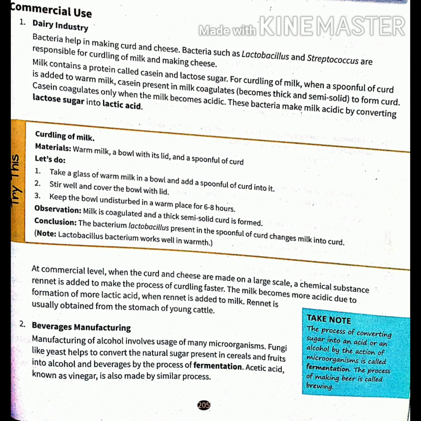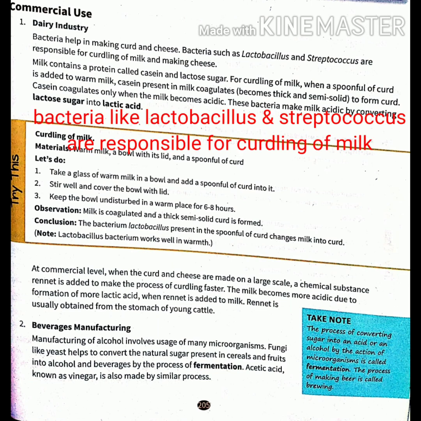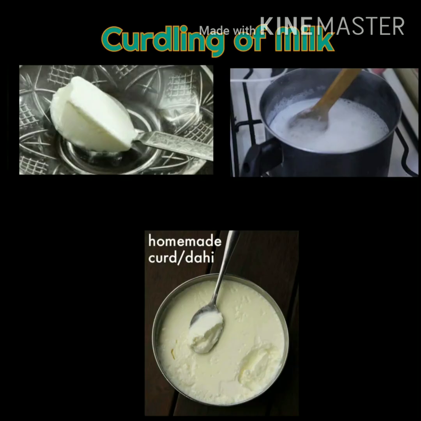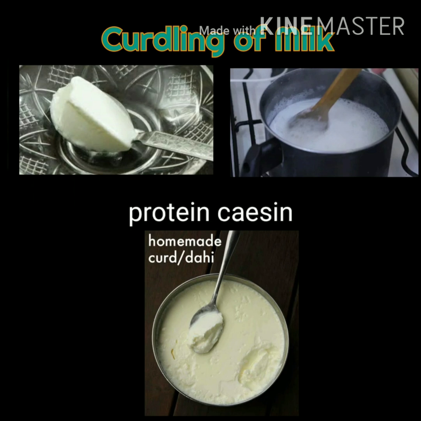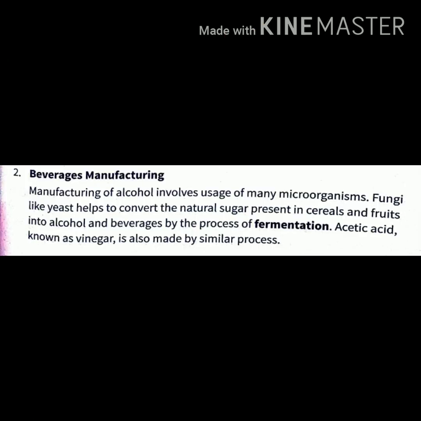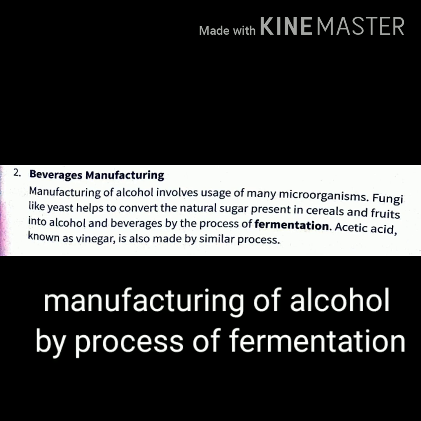Then we discussed the commercial use in the dairy industry. Bacteria like lactobacillus and streptococcus are responsible for curdling of milk and making cheese. When 1 spoon of curd is added into warm milk, then a protein, casein, present in the milk makes it thick and converts it into curd. And the last we discussed was beverages manufacturing, which involves the process of fermentation when alcohol is manufactured.